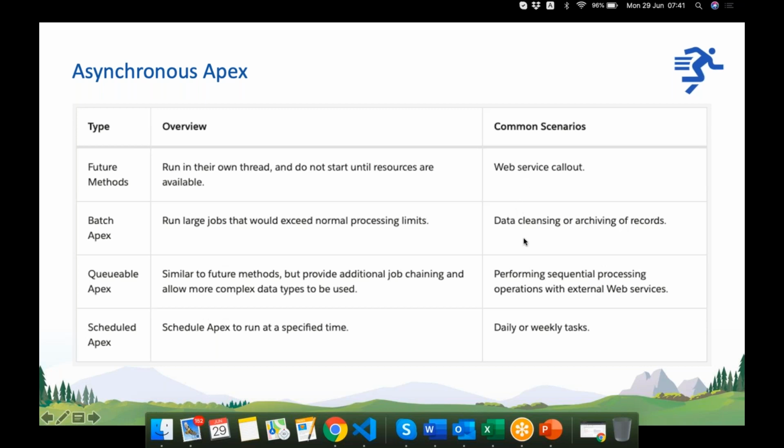Data cleaning, archiving of records or updating of records will be done using batch effects, where we can run many records at a time in batches. Another is performing sequential processing operations with an external web service.